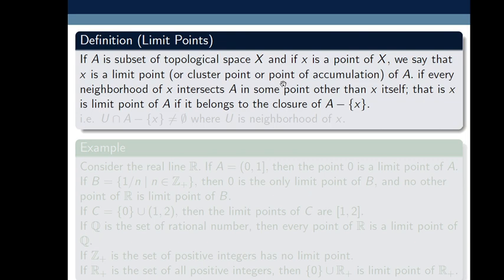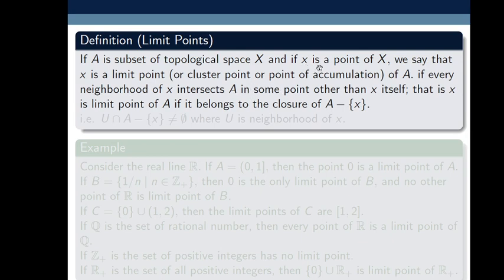It means that if U is a neighborhood of x, then U intersected with A minus the singleton x must be non-empty.